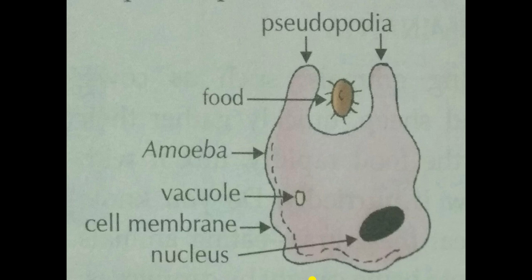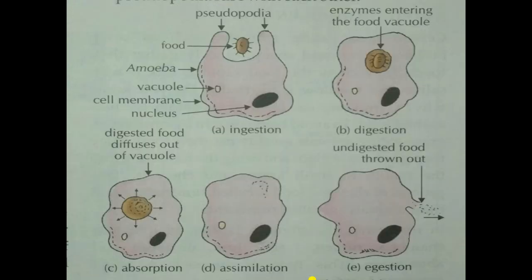So let us now learn in detail how the steps of nutrition take place inside the amoeba. So the first step, as we all know, look at this picture. I hope it will be more clear to you. Now look at the picture number 1 only. First, A, ingestion. Ingestion means taking the food inside. So amoeba eats tiny microscopic plants and animals as food, which float in the water in which it lives.